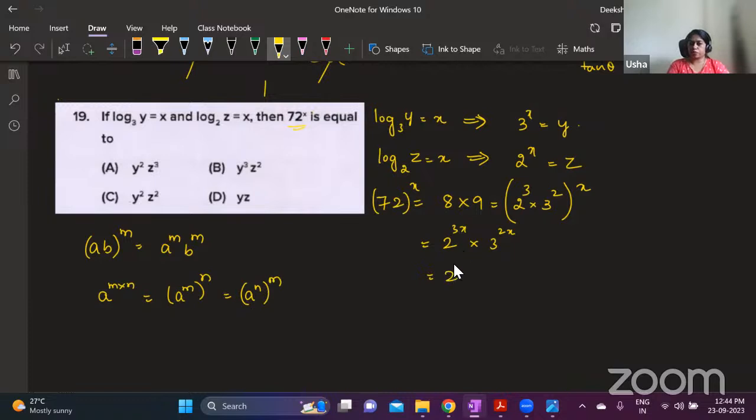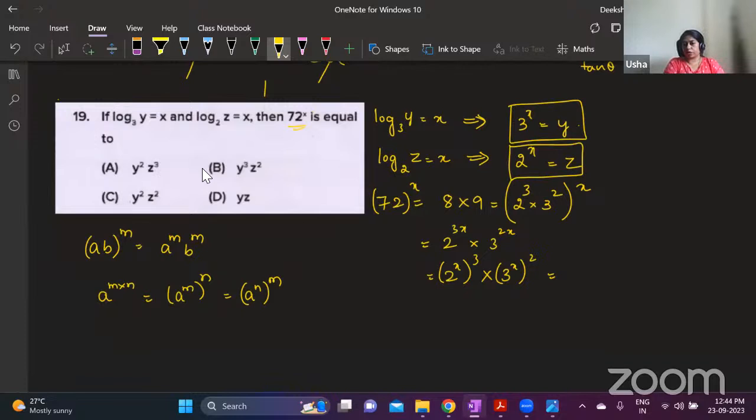I can write it as 2 power x whole power 3 into 3 power 2x, which can be written as 3 power x whole power 2. I'm bringing this x power inside and this power I'm taking outside, because 3 power x and 2 power x is what I know, and that is what is required in the answer.